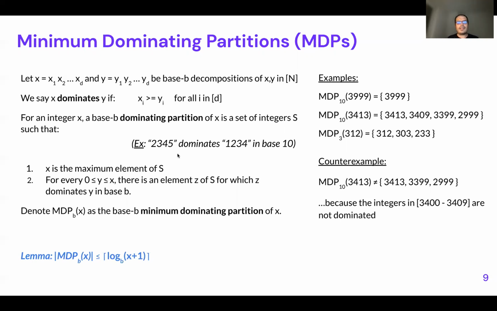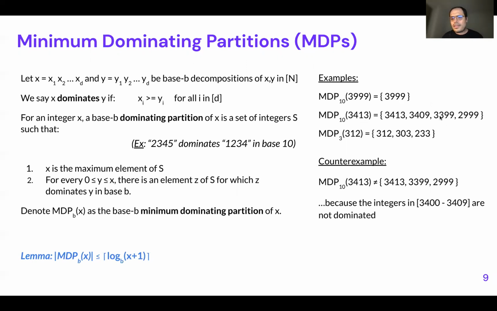So if we apply this, we can create splits of different numbers. For example, the number 3999 is by itself enough to encode any number below it. But what if we have 3413? Then we can introduce new partitions of this algorithm, and in this particular case, it is these four numbers here. The reason this works is that the last one can encode any number below 2999.